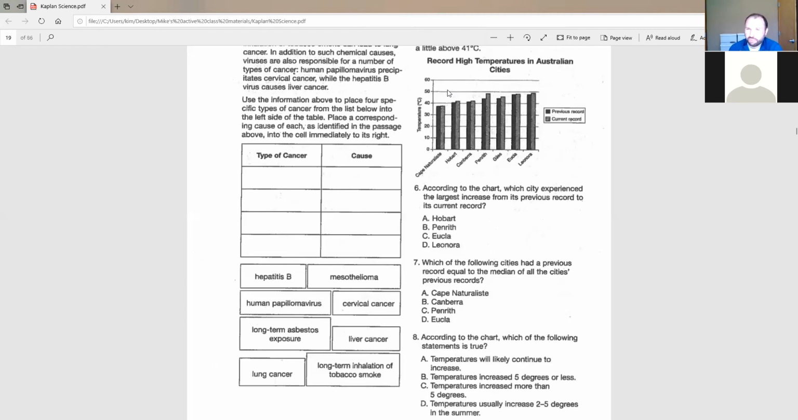Between B and C, which one seems to be accurate based on the chart, just based on what they're telling you? B, temperatures increased 5 degrees or less, or C, temperatures increased more than 5 degrees. And if we look at the chart, most of these cities seem like the current record barely increased. This is the biggest one, and even that one seems to be pretty close to or less than 5. So between these two, I feel best about going with B because C clearly doesn't make sense. I wouldn't say that they increased by more than 5, right?